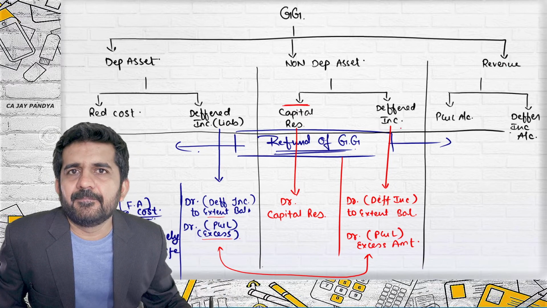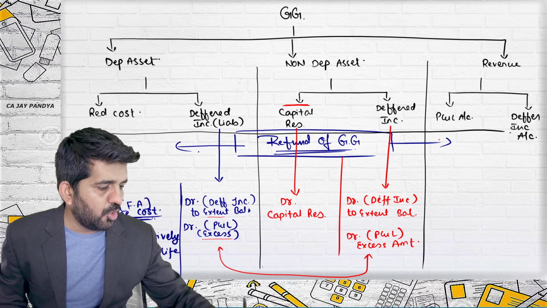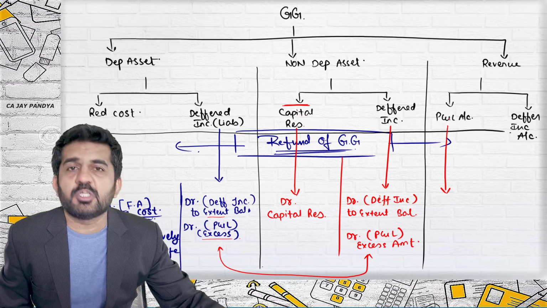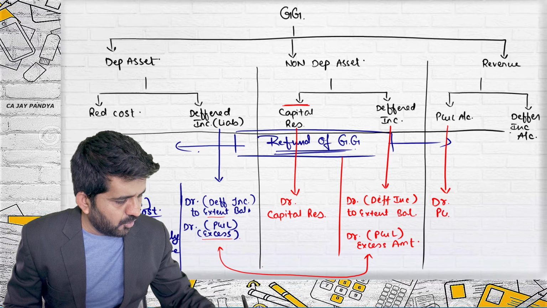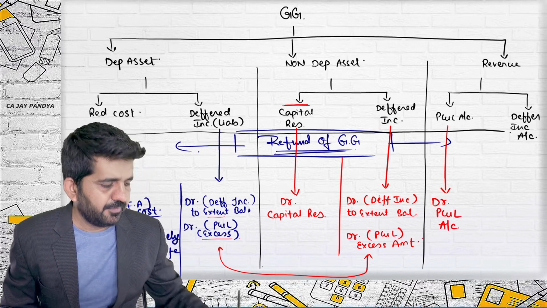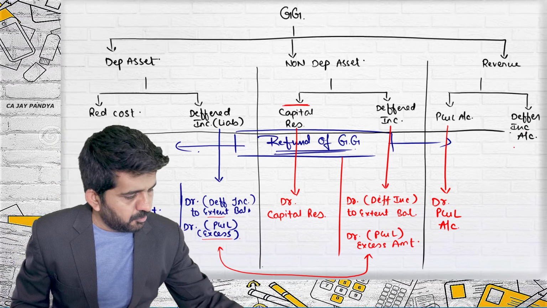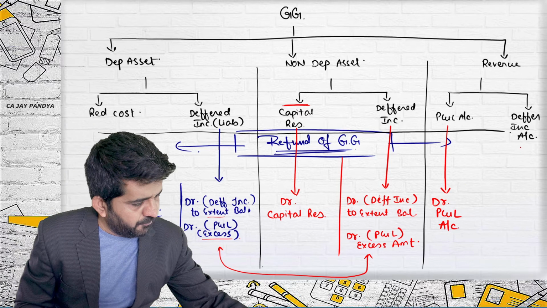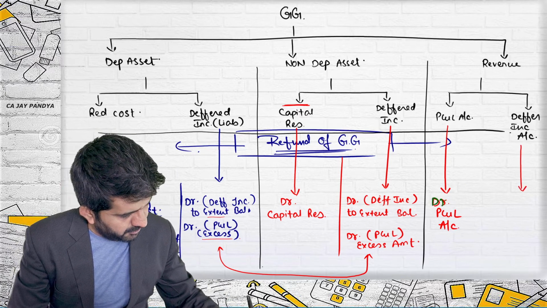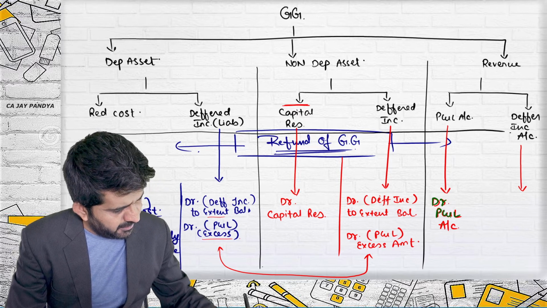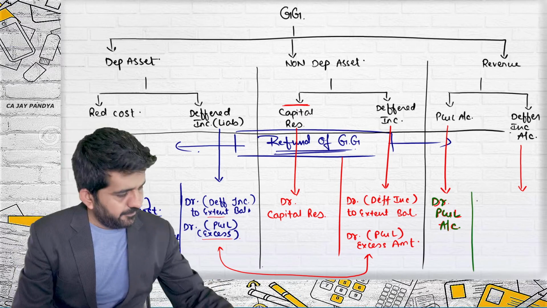Revenue grant. If you didn't do that particular expenditure and the grant was refunded, it was credited to which account when it was received? P&L account. It will be debited to profit and loss account. All right. If it was deferred income, it was received lump sum and it was deferred income, again the answer will remain same. I should have changed the color. Debited to profit and loss account.